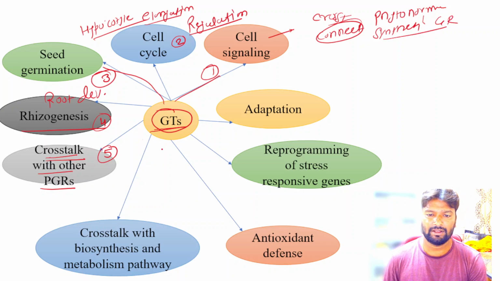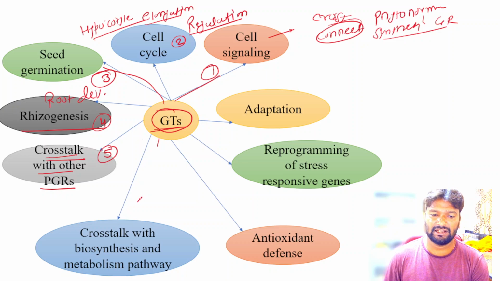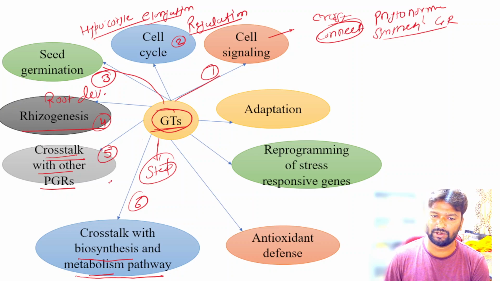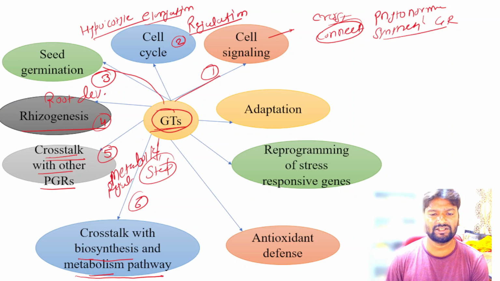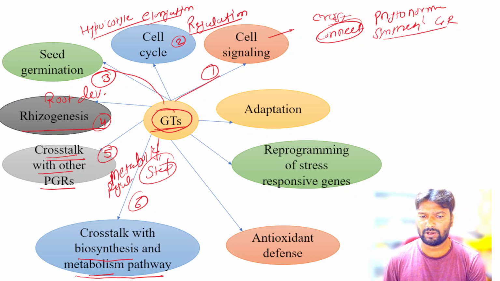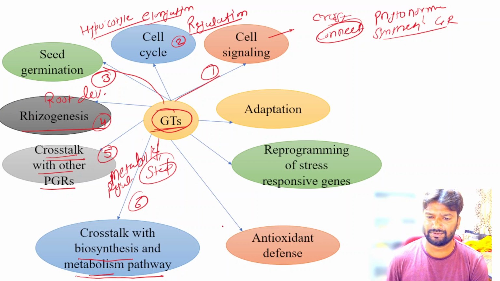Next, they can crosstalk with the biosynthesis and metabolism pathways. So they can regulate some steps in the biosynthesis and metabolism pathways. So they have an important role in metabolic regulation or the synthesis of macro compounds or micro compounds.